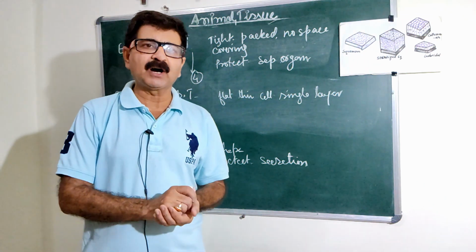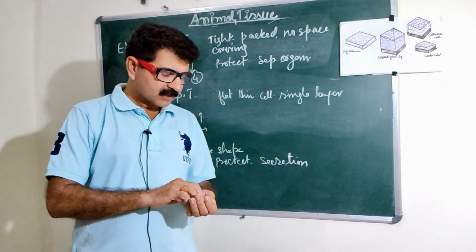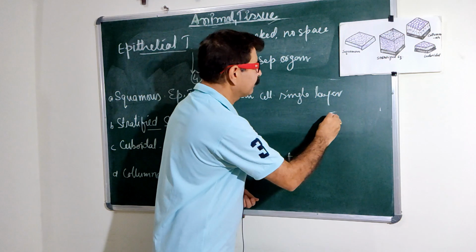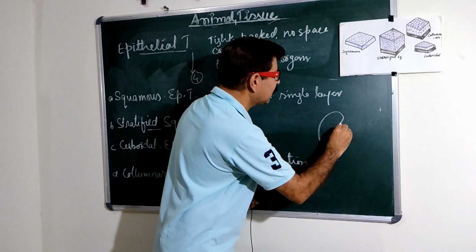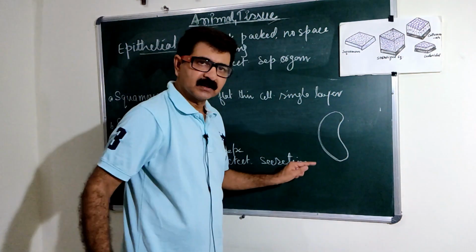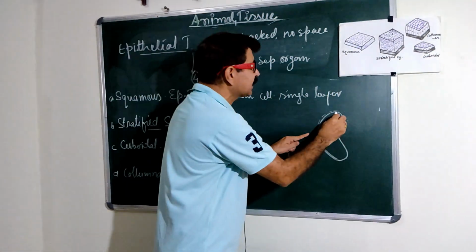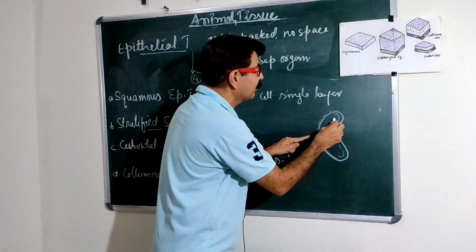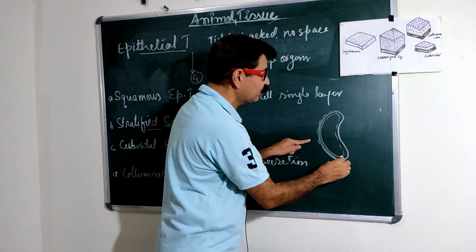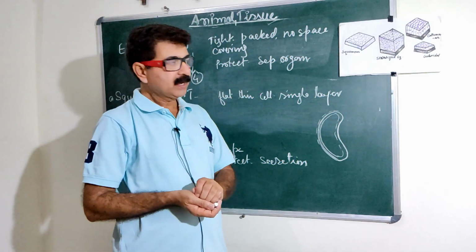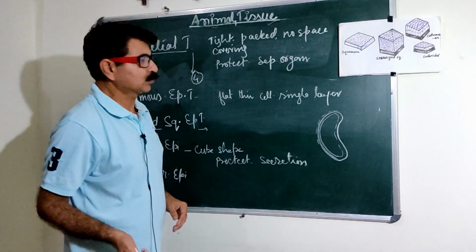Inner side as well as outer side, it is covered by, suppose I am making here a kidney. As this kidney is here, the outer layer is covered by one membrane, as well as the inner layer also covered by one membrane. So these tissues, those forming the coverings, are known as the epithelial tissue.